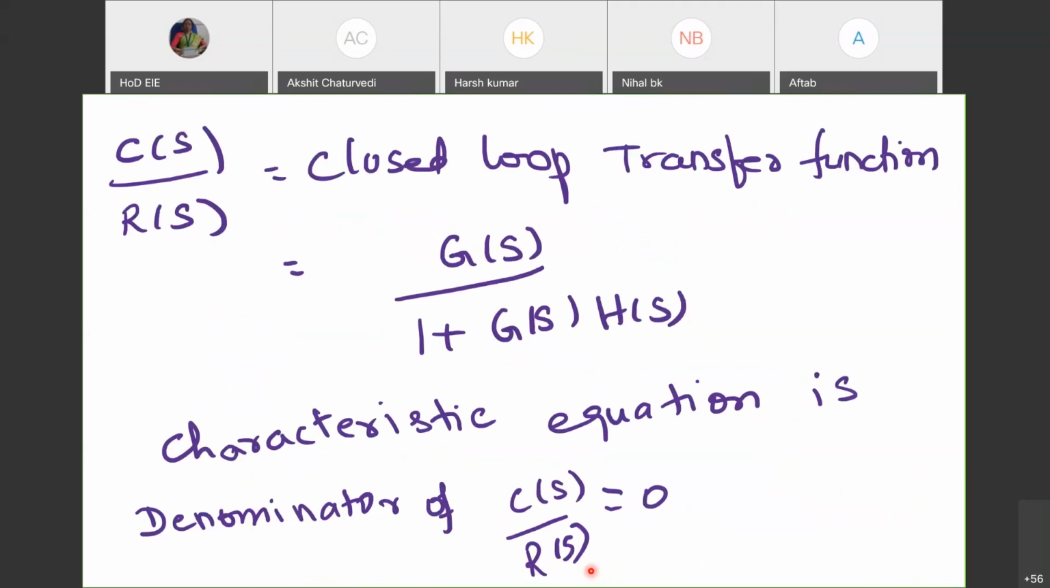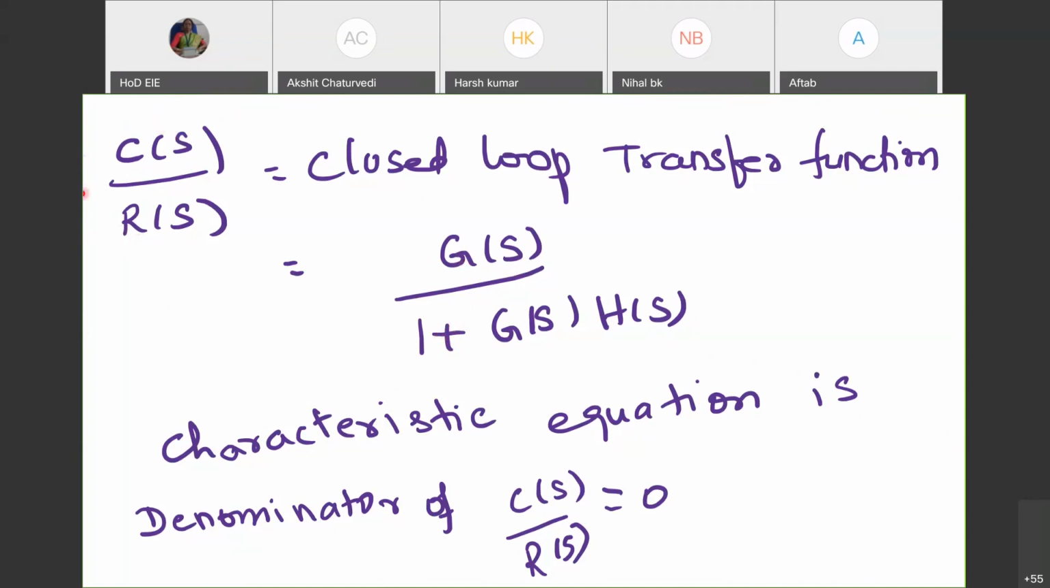Now, we know that the closed loop transfer function C of S by R of S, for any control system in general, having a G of S in the forward path and H of S in the feedback path, could be given as G of S by 1 plus G of S into H of S, correct? Assuming that, what is it that we have assumed here? We have assumed that the feedback is negative. Had the feedback been positive, it would have been a minus sign. Okay, so I need not reiterate it again.